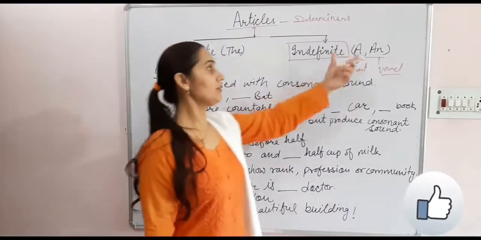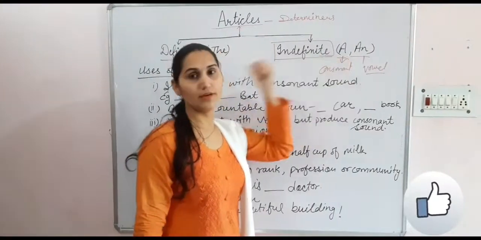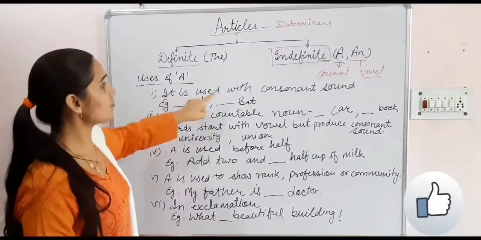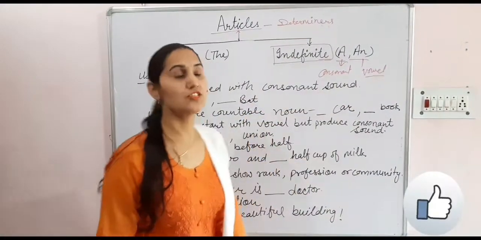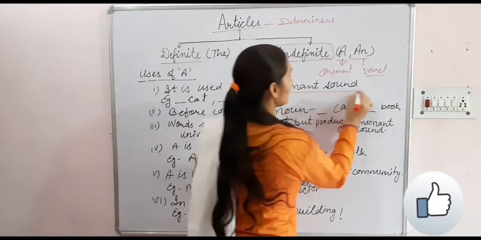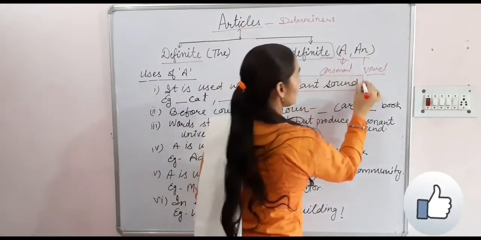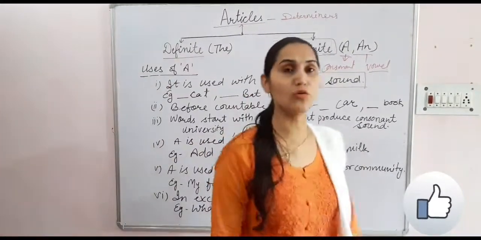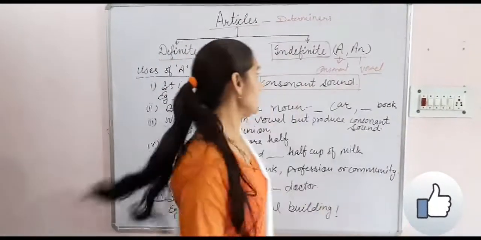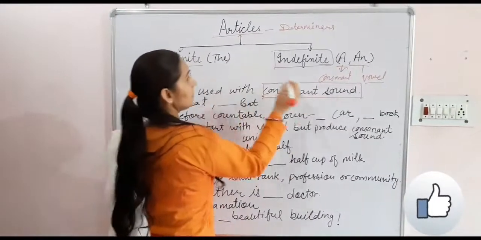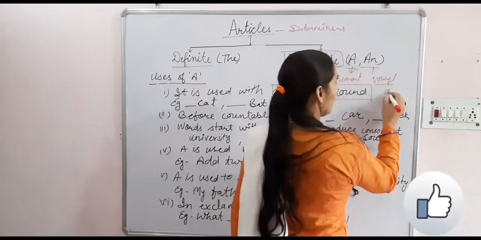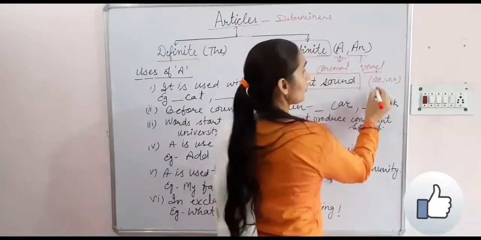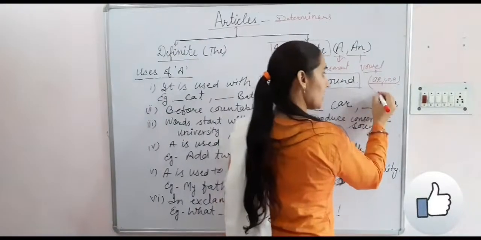So first of all we will do uses of a. It is used with consonant sounds, means all consonants. The vowels are A, E, I, O, U, but not these vowels, only sounds.